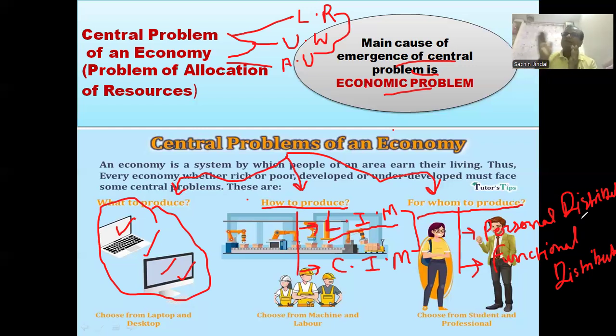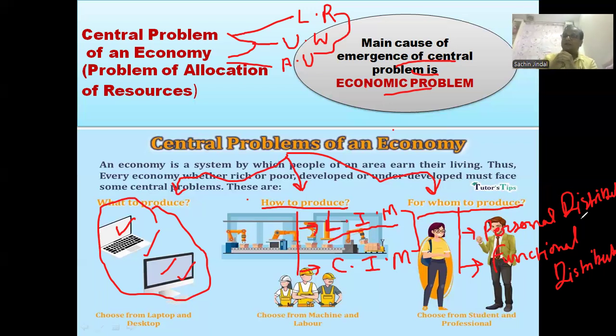having two flats means in one he is living and the other he rents to someone to earn a smaller amount of rent. So why is the rent income different here? Because one is having more flats, one is having fewer. It means in functional distribution, according to how much of a factor you own, your income will be different. For example, labor. One is skilled, one is unskilled. Then skilled labor will earn more than the unskilled. It means people are having different kinds of factors, so they are having different amounts of income.